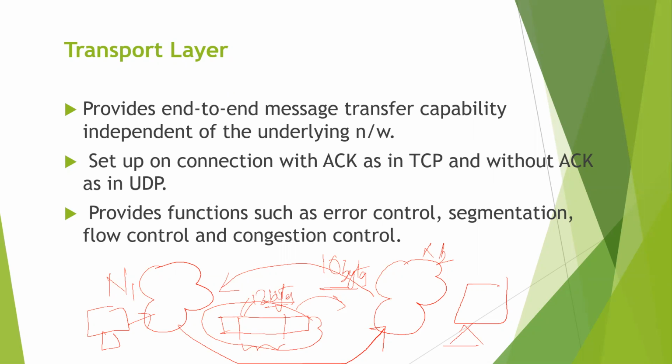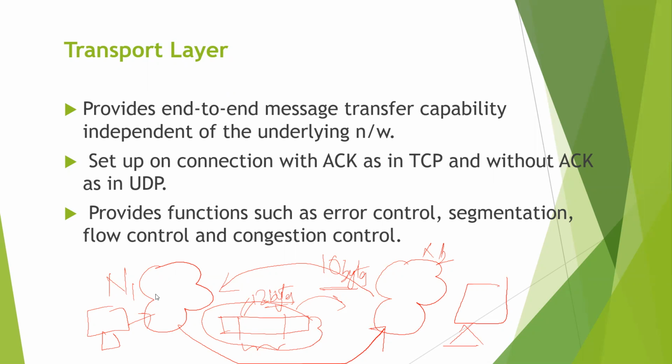So when it gets the acknowledgement, it will also know whether the data is transmitted without any error or not. So the message transfer capability can be set up on connection either using handshake or without handshake. That is the mechanism for acknowledgement.